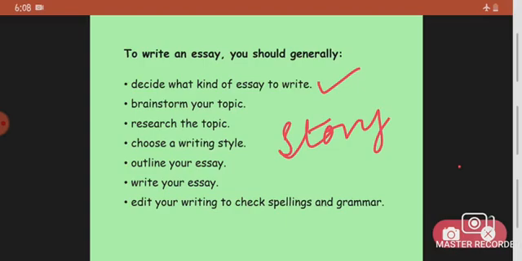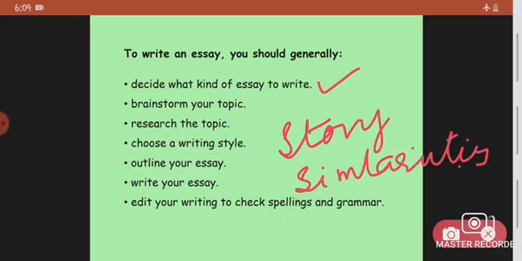Or are you writing an argumentative essay, where you have to take a position on an issue, in favor of something or against something? Or are you comparing or contrasting, where you identify the similarities or differences?